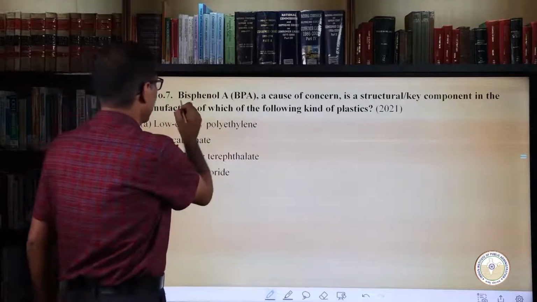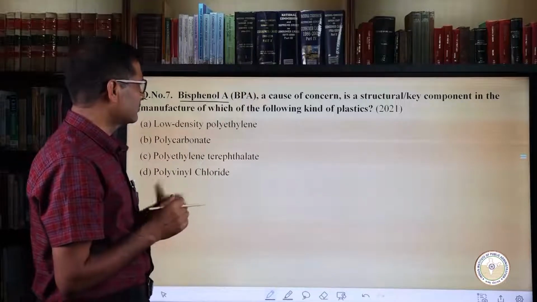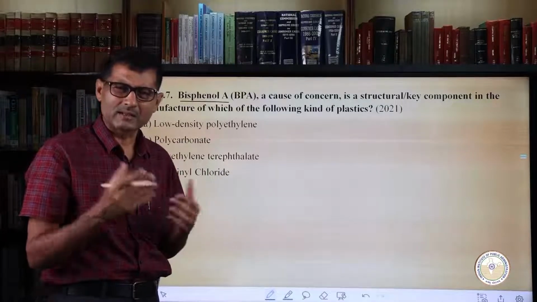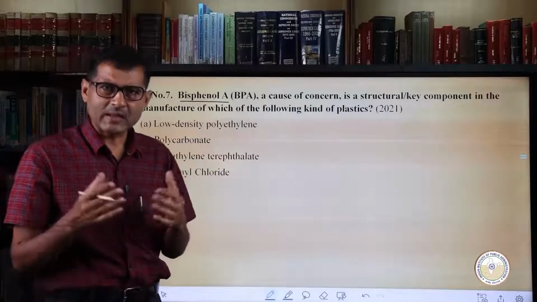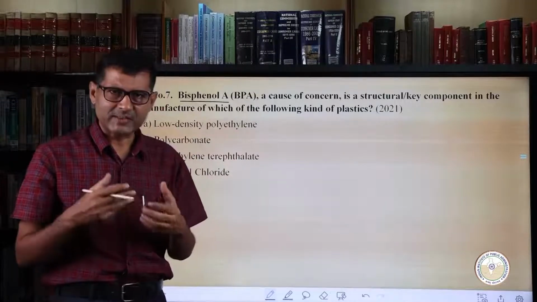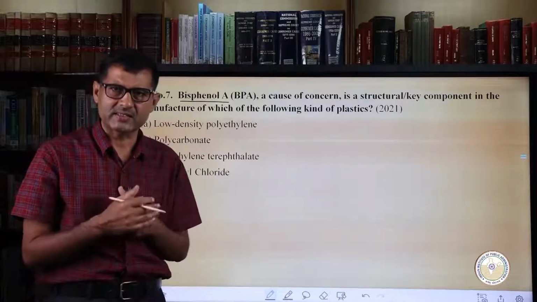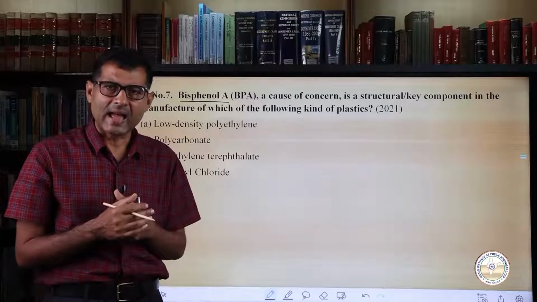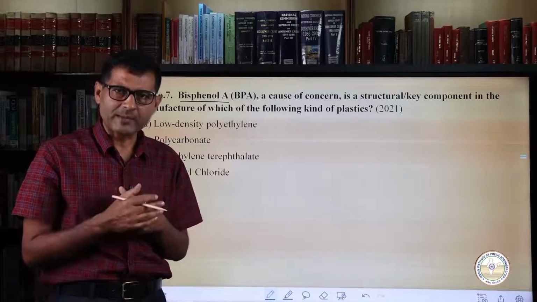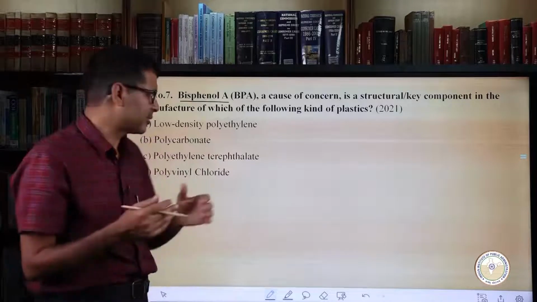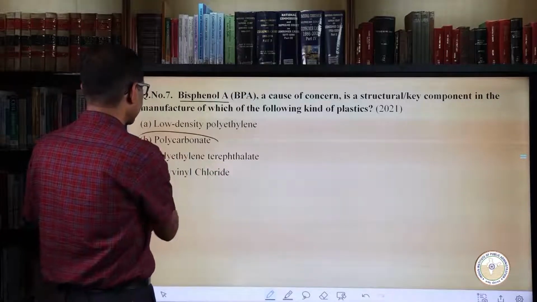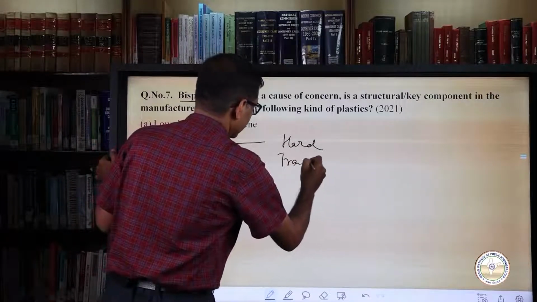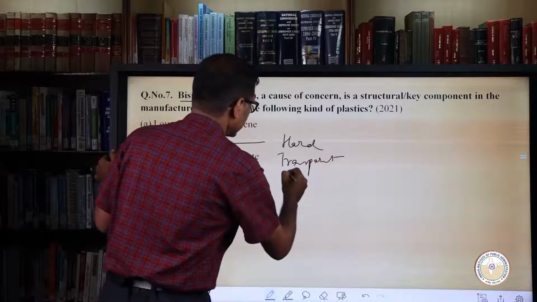This is regarding bisphenol, and now is a concern, and this concern perhaps came in the news somewhere in 2020. Bisphenol is an industrial chemical that has been used to make certain plastics and resins since the 1950s. It is found in polycarbonate plastic and epoxy resins. Polycarbonate plastics are often used in containers because polycarbonate plastics are very hard, transparent, and they are also durable.